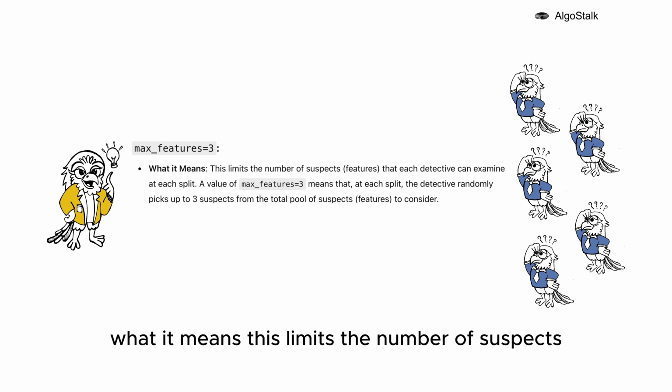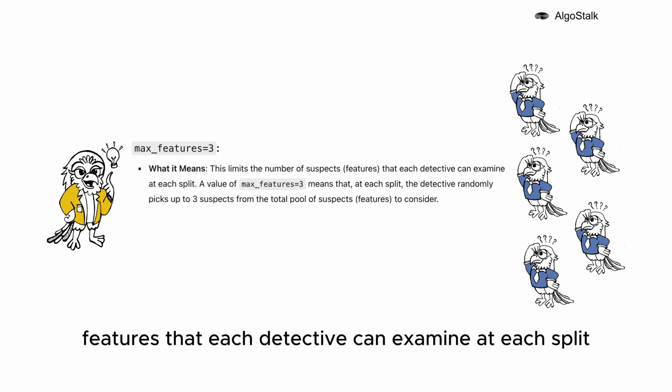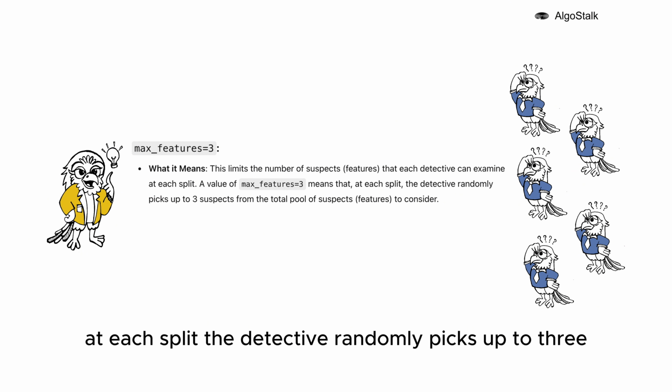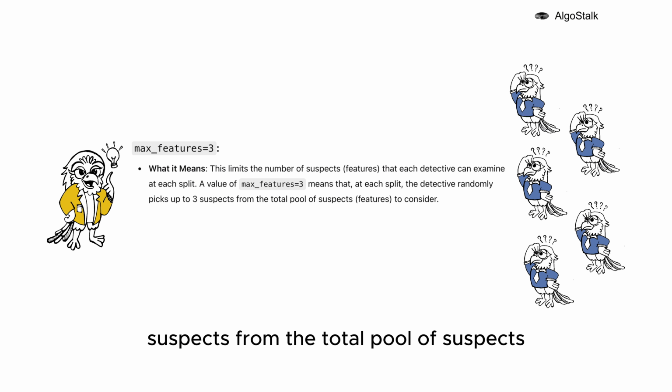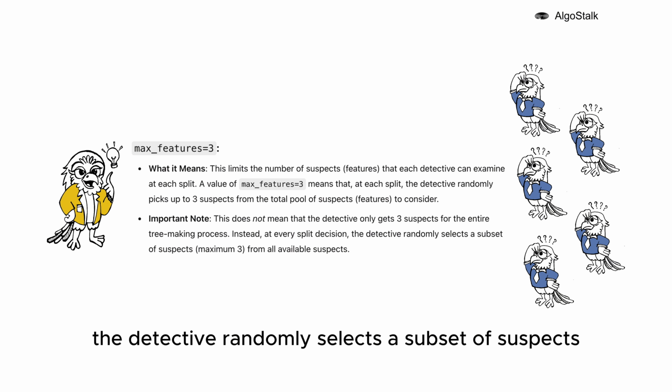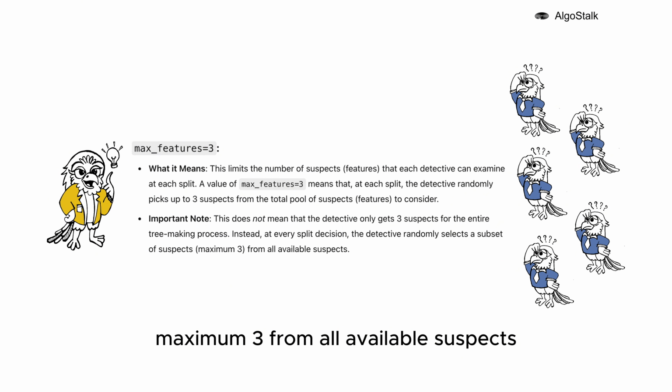Max_features equals 3. What it means: this limits the number of suspects, or features, that each detective can examine at each split. A value of max_features equals 3 means that, at each split, the detective randomly picks up to 3 suspects from the total pool of suspect features to consider. Important note: this does not mean that the detective only gets 3 suspects for the entire tree-making process. Instead, at every split decision, the detective randomly selects a subset of suspects, maximum 3, from all available suspects.